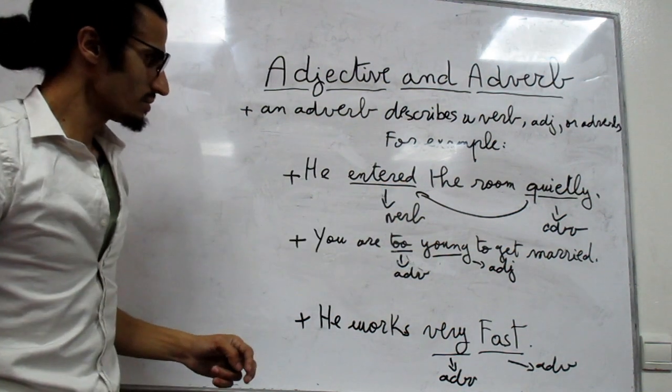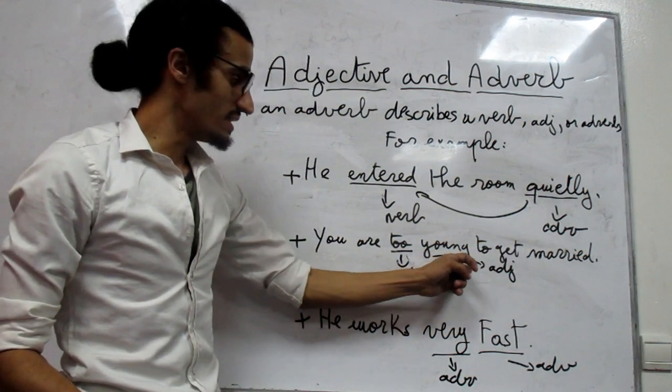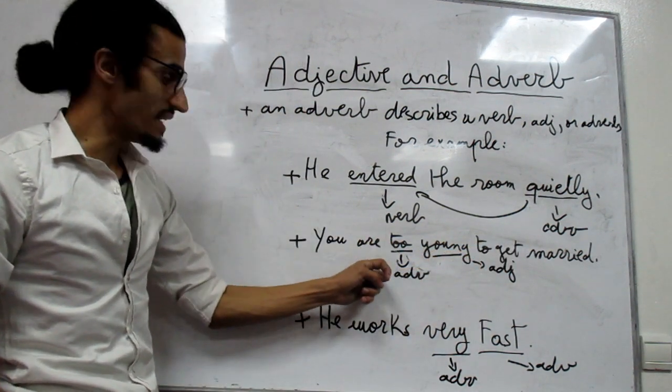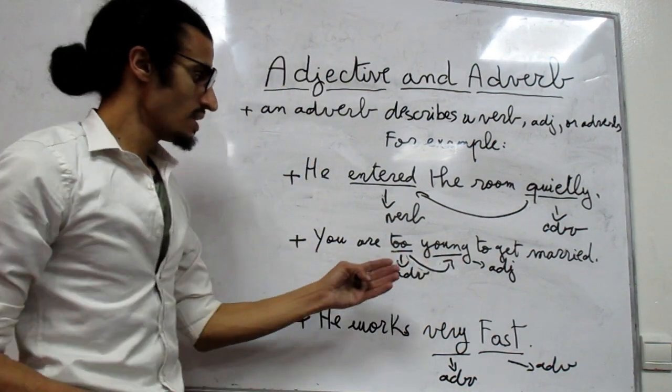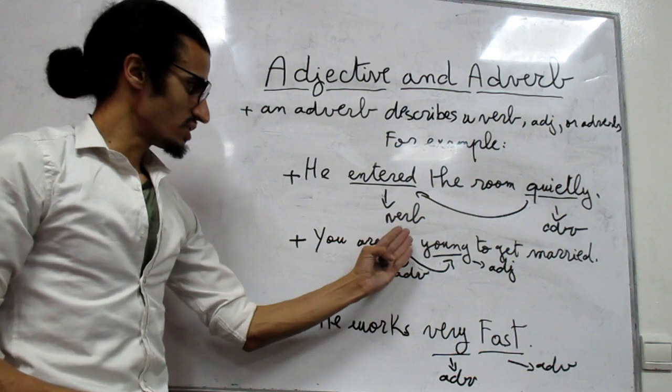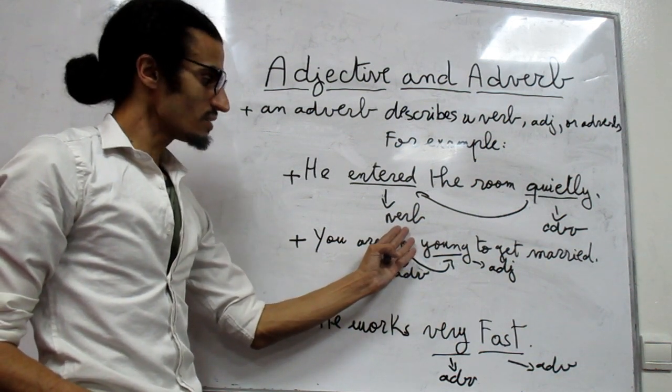Next example. You are too young to get married. Young is an adjective and too is the adverb. Why? Because it describes the adjective young. Why young is an adjective? For example, نحيدو to نقولوا you are young.